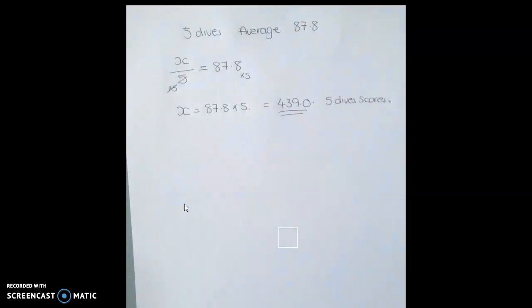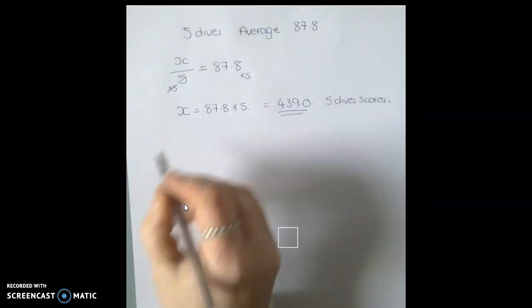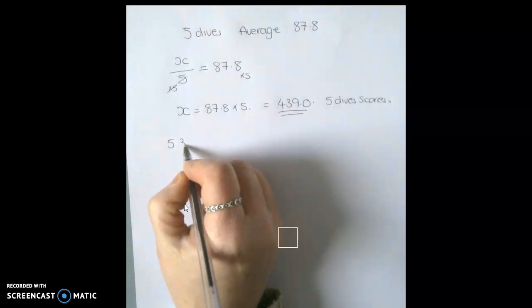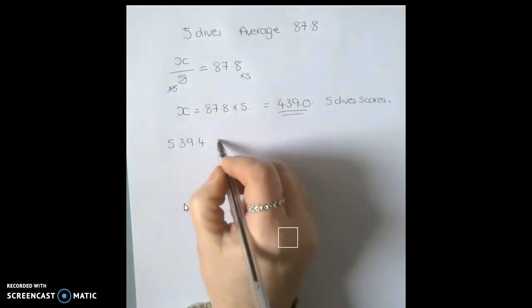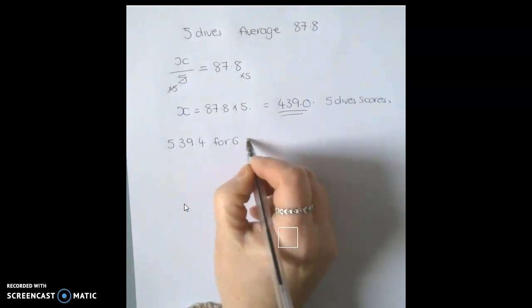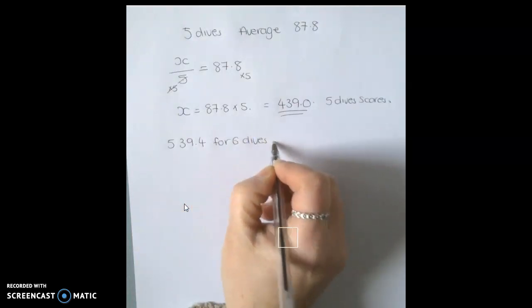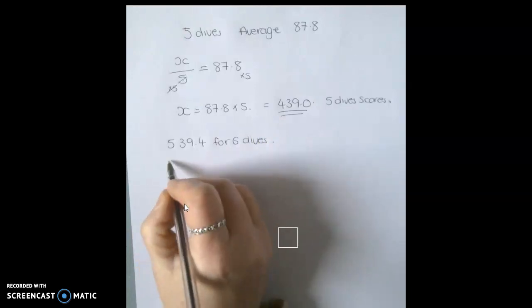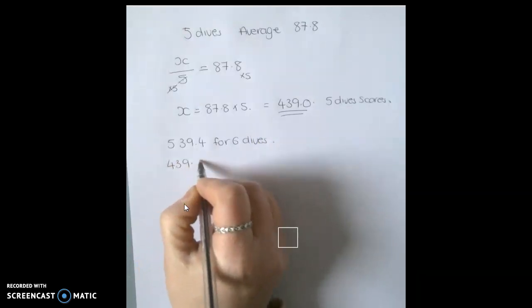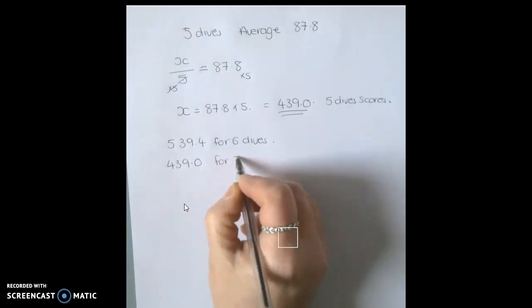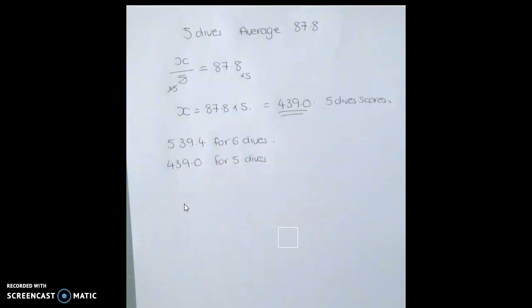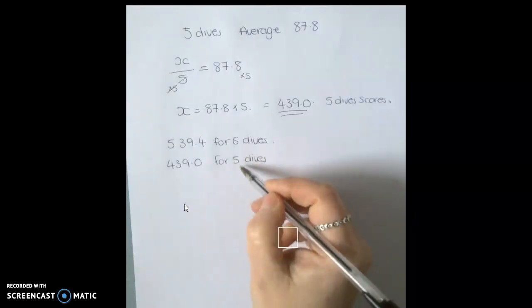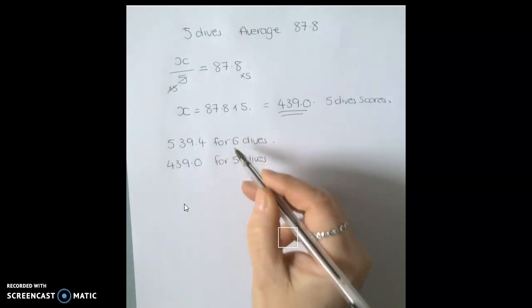And now we know that he did another dive, and his total scores now added up to 539.4. So for 5 dives, he scored 439, and for 6, he scored 539.4. So now we can work out what he scored in his dive that took him from 5 to 6.